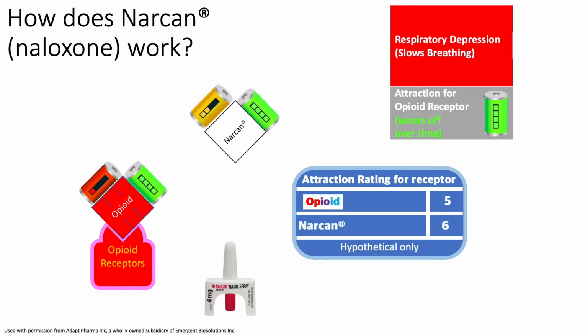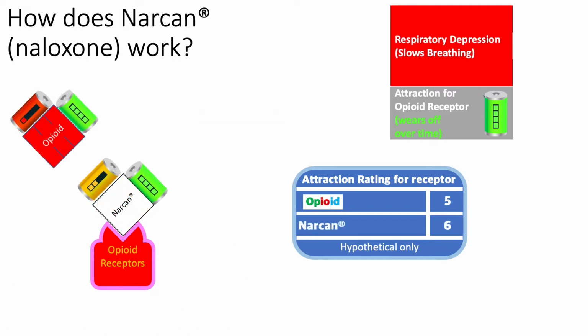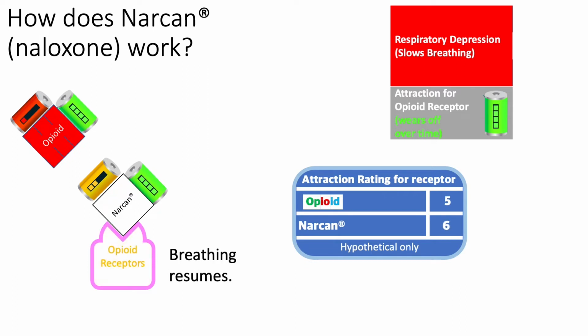Time to give Narcan. Narcan has a higher attraction rating for the opioid receptor than a typical opioid, and so replaces it on the opioid receptor. Here, we can see that Narcan has an attraction rating of 6 and the opioid is 5. Narcan has special capabilities, even though it binds to the opioid receptor. Its only action is to stop the effect of opioids on the neural pathway. When opioid receptors on the breathing pathway are blocked by Narcan, breathing can resume.